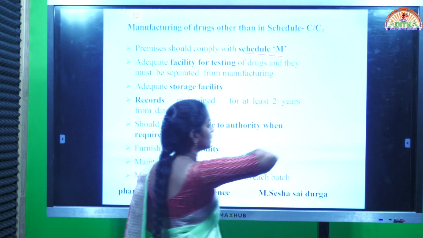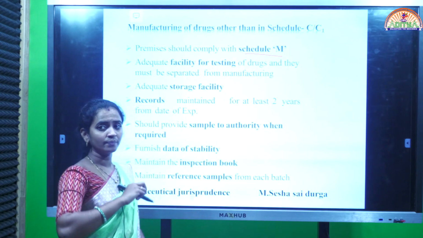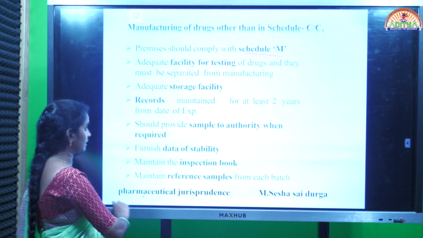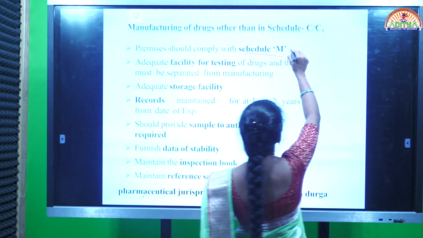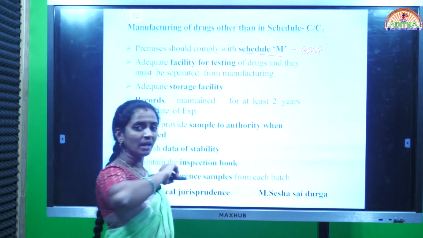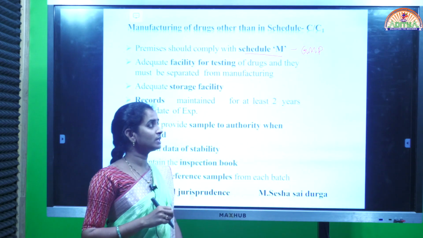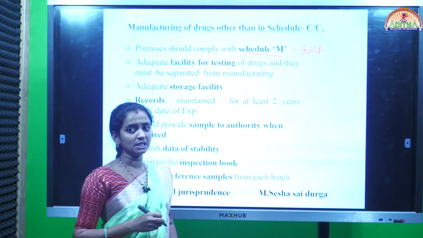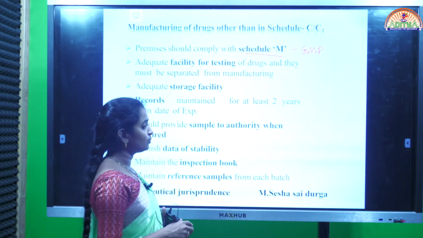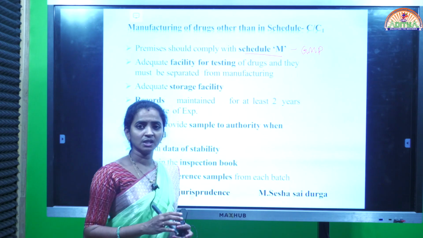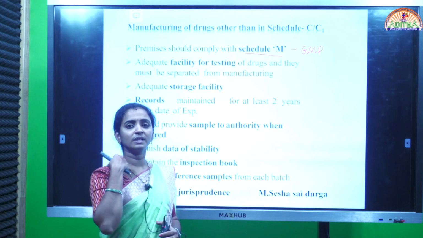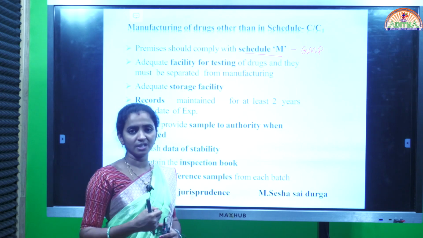First of all, Schedule M. Schedule M gives one thing, that is GMP. Schedule M means good manufacturing practices. GMP means good manufacturing practices are categorized under Schedule M. So when you want to proceed to manufacture some drugs or cosmetics, first of all the manufacturer must follow the GMP.